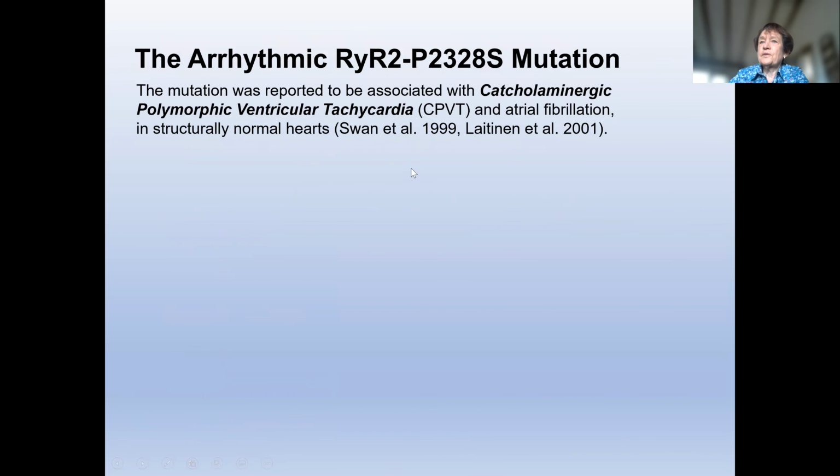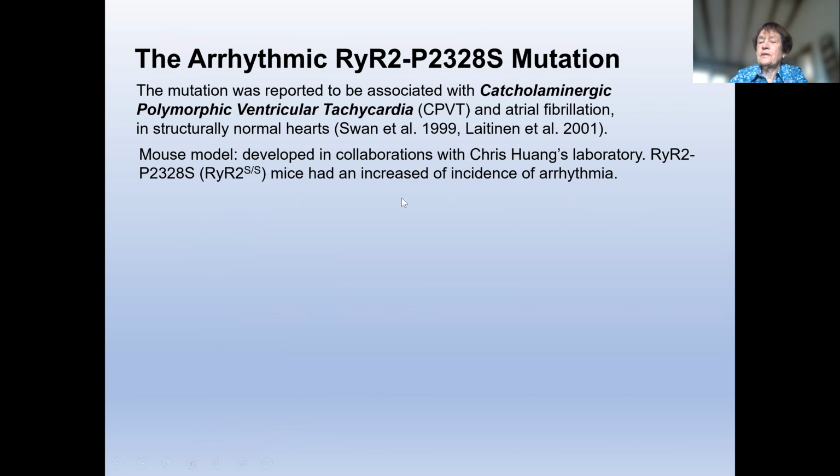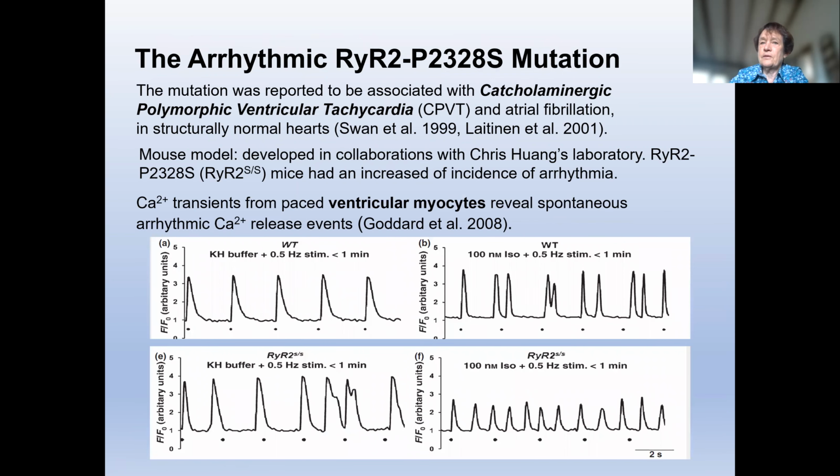The mutation was first described in 1999 as associated with CPVT and atrial fibrillation in structurally normal hearts. Chris Wang and his colleagues developed the mouse model, and it had an increased incidence of arrhythmia. Calcium transients are shown here, paced under normal conditions in the wild type, very regular responses to pacing. In the mutant, there's some spontaneous events.